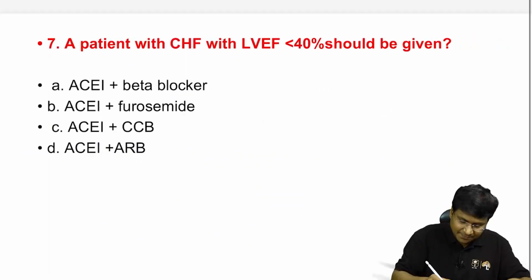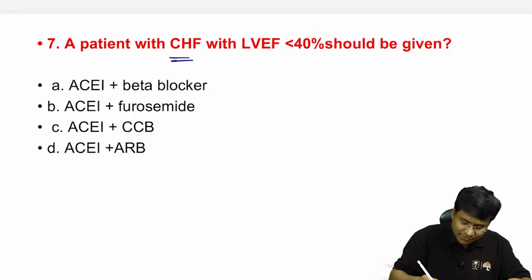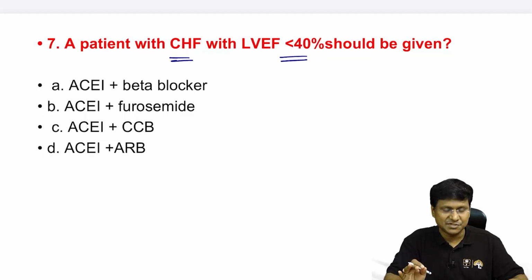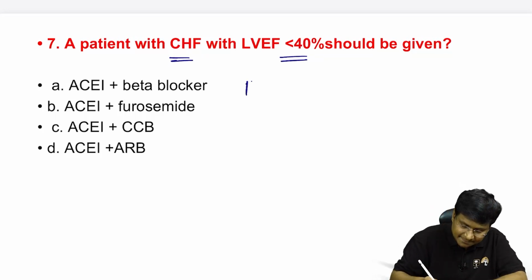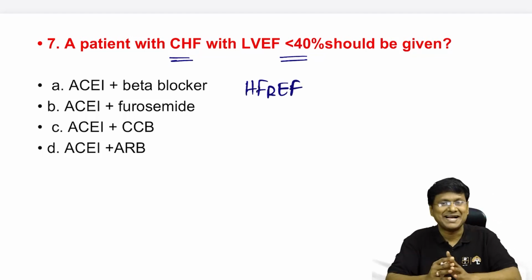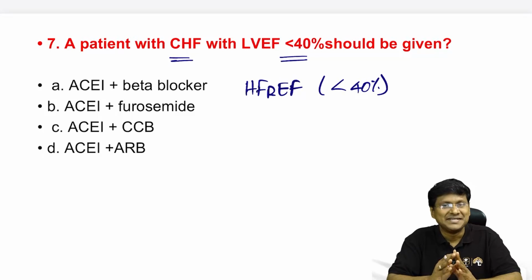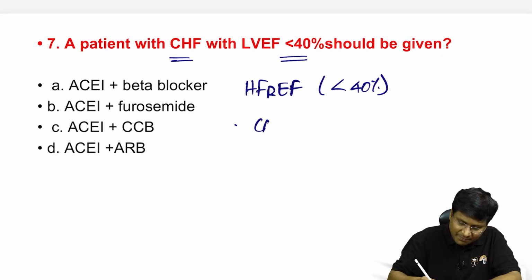And the next important question: a patient with congestive heart failure with left ventricular ejection fraction less than 40% should be given ACE inhibitors plus beta blockers, ACE inhibitors plus furosemide, ACE inhibitors plus calcium channel blockers, or ACE inhibitors plus angiotensin receptor blockers. This comes under HFrEF, that is heart failure with reduced ejection fraction, where the ejection fraction is less than 40%.